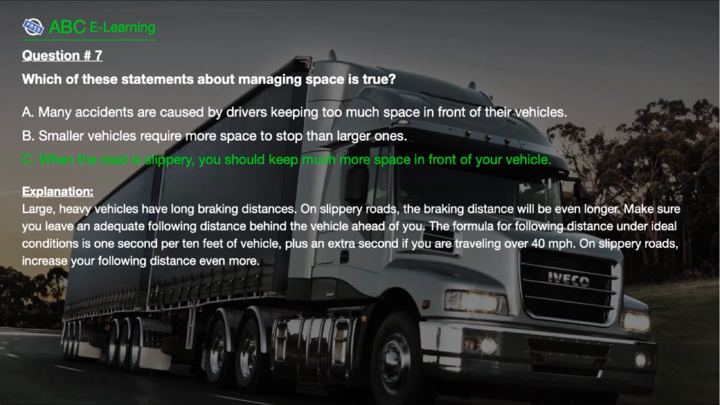The correct answer is here, C. When the road is slippery, you should keep much more space in front of your vehicle. Explanation. Large, heavy vehicles have long braking distances. On slippery roads, the braking distance will be even longer. Make sure you leave an adequate following distance behind the vehicle ahead of you. The formula for following distance under ideal conditions is 1 second per 10 feet of vehicle, plus an extra second if you are traveling over 40 miles per hour. On slippery roads, increase your following distance even more.